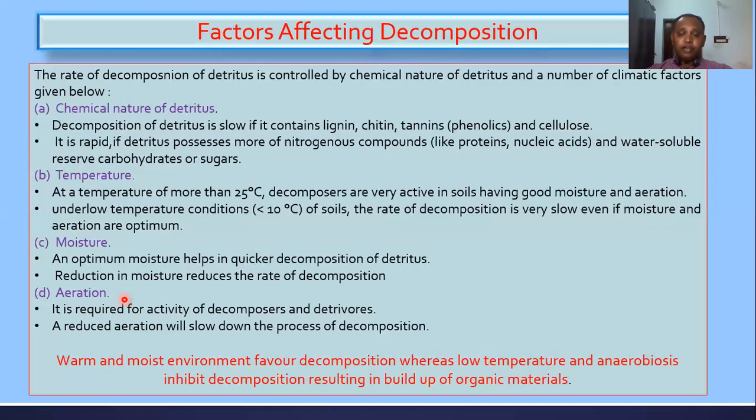Okay, you see, the final very important point here is that a warm, moist environment favors decomposition. Wherever the place is very warm and moist, the decomposition process is favored. Whereas low temperature and anaerobic conditions, where aeration is very less, inhibit the decomposition. So if decomposition is inhibited, then it results in buildup of organic material, right? This is a very important point.